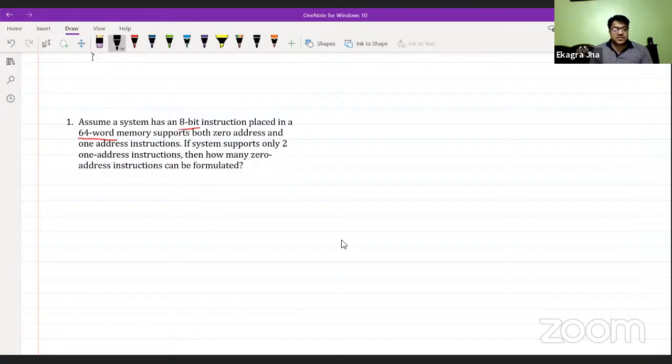This is asking about zero address and one address instructions. So what are these actually? Let me cover this first. A zero address instruction means you don't have any address field in the instruction format. Suppose this is some instruction format which you want to execute in the CPU. If the instruction format has only one field, which is called the opcode, the opcode indicates the type of operation.